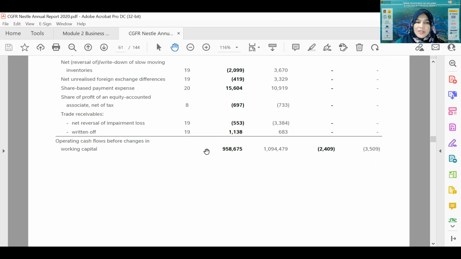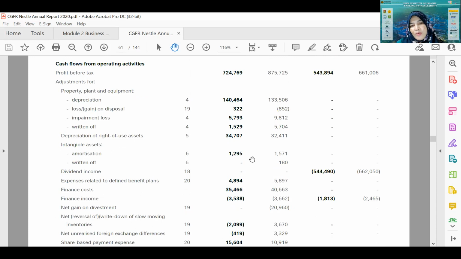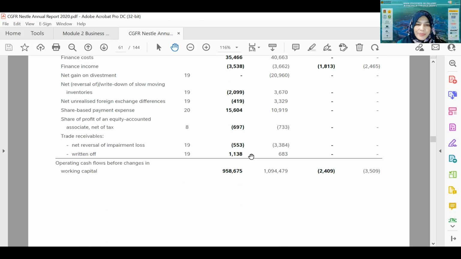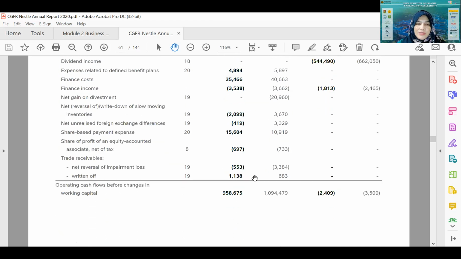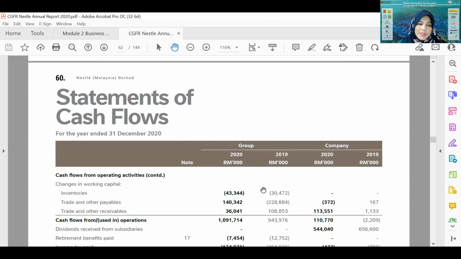So now this is all the operating cash flow before changes in working capital. All the in and out of the adjustments that we make on the items not involving cash. So this is the amount not involving cash. Now we will see what the working capital condition is. Working capital is about the current asset minus current liability. In terms of inventory, it is reported that inventory changed by 43,344. This is actually the difference of inventory in the beginning of the year and the end of the year.